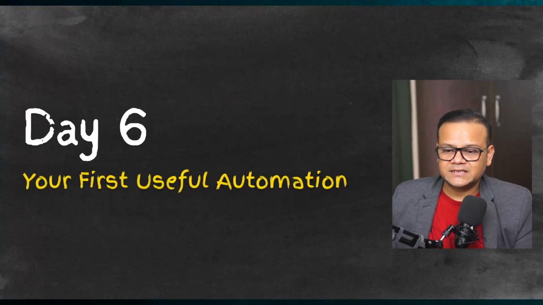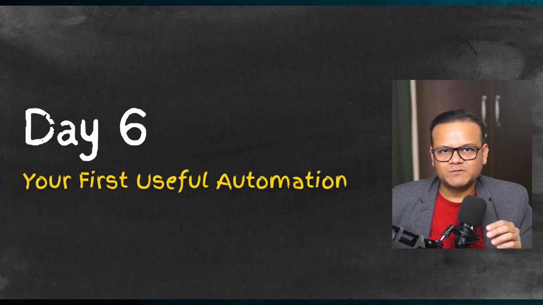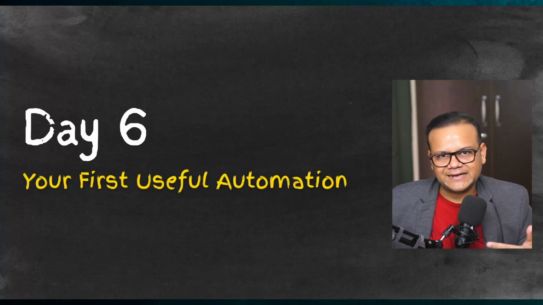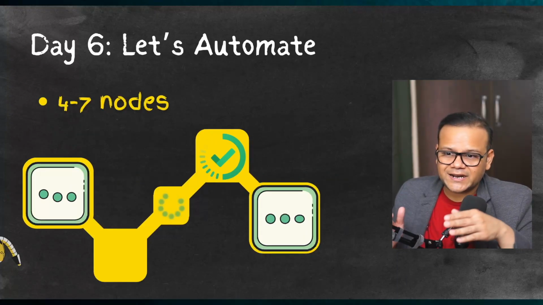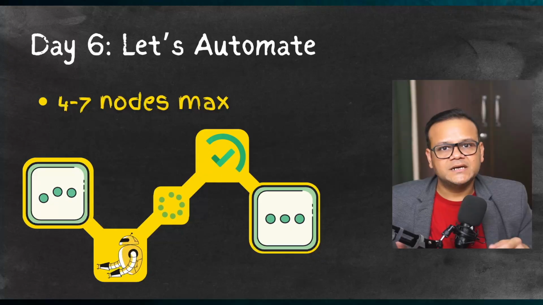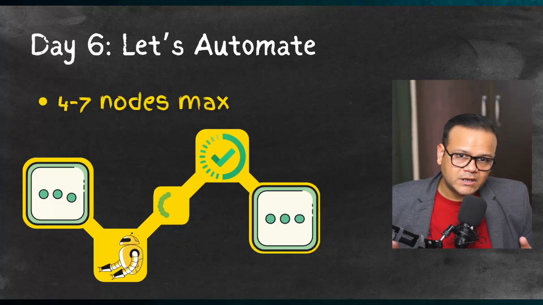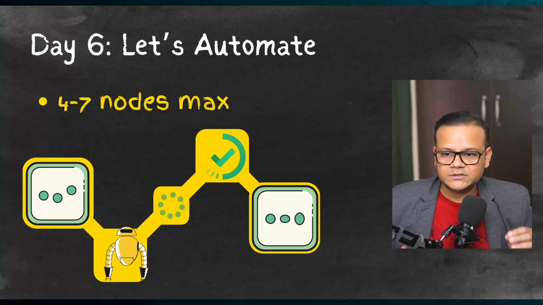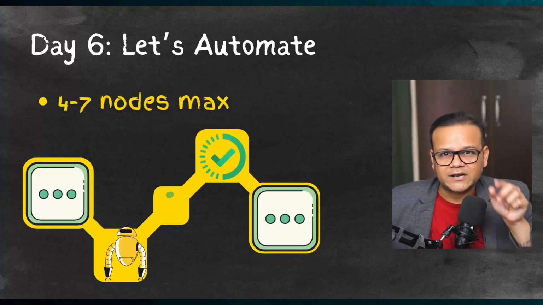With day 6, we are going to build our first useful automation, some automation which is not just to play around and text someone to get a response. We are going to build something useful. And with this one, we are going to connect 4 to 7 nodes at least. We can have more as well if you want to make it more complex, if you are more comfortable, but at least 4 to 7 nodes, and you will create something a bit more complex than your regular chatbot.